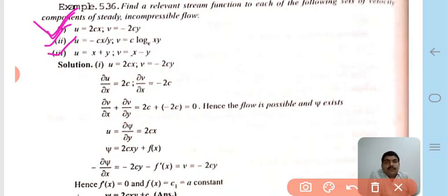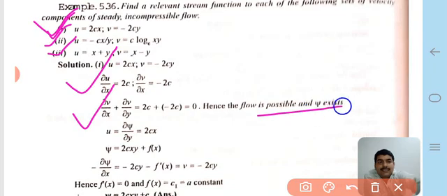Therefore we come to the solution part. We take the first part of that question, where u is equal to 2cx and v is equal to minus 2cy. We know that del u upon del x is equal to 2c and del v upon del y is equal to minus 2c. Using the continuity equation for the possible flow case, del u upon del x plus del v upon del y is equal to 2c plus minus 2c, which is equal to 0. Hence the flow is possible and a stream function exists.